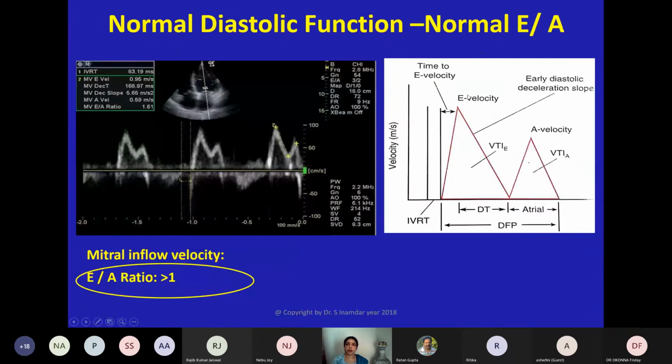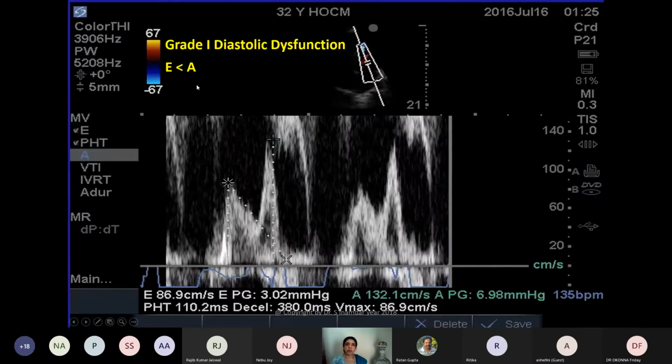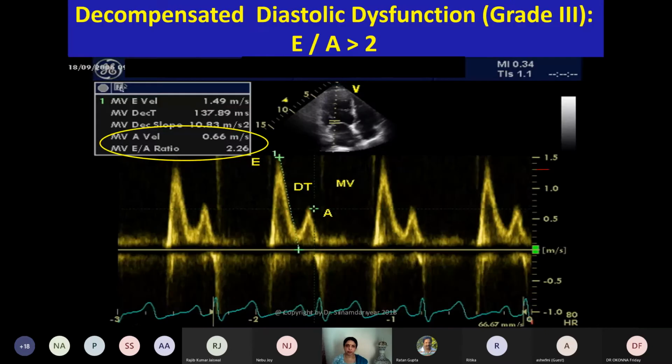Now let's see certain echocardiographic pictures of this. This is the normal diastolic function, normal E and A wave. This is E wave, this is A wave. So E by A is more than 1. This is grade 1 diastolic dysfunction, where E is less than A, E by A less than 0.8 actually. And this is decompensated diastolic dysfunction, also known as grade 3, where E by A is more than 2.